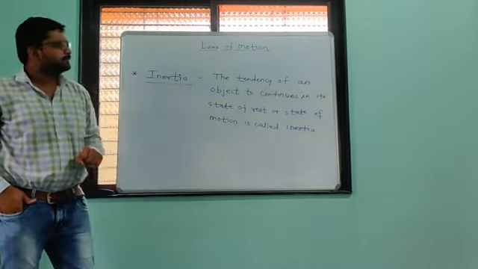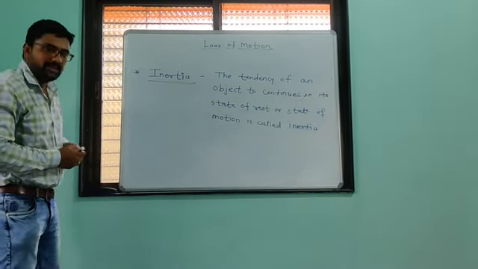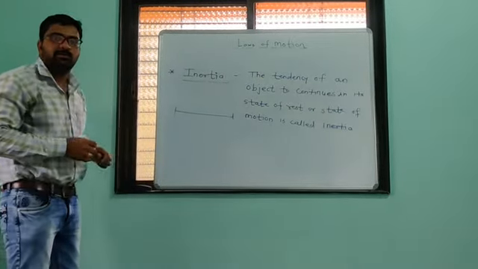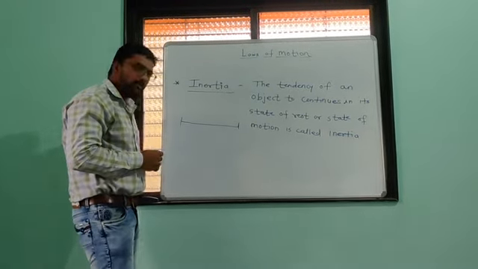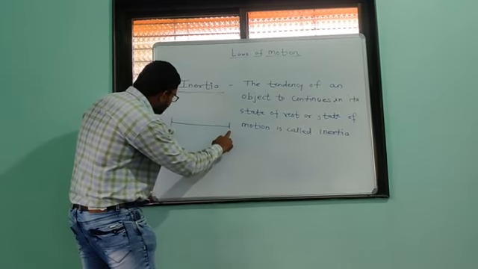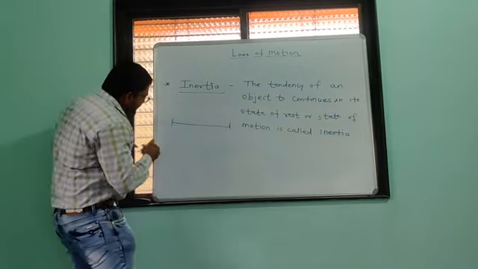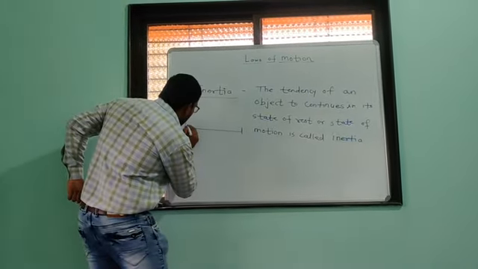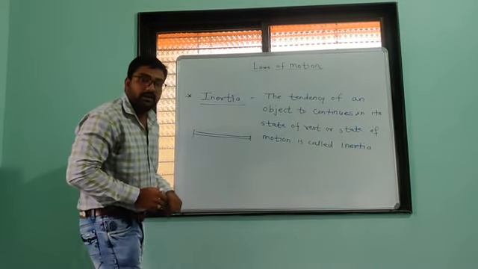Suppose we are watching the Olympics, one very famous game, the 100-meter running. Usain Bolt is a champion. We all saw that event. For the gold medal they have to cover only 100 meters. They start from the initial point and cover the 100-meter distance, but they don't stop here.